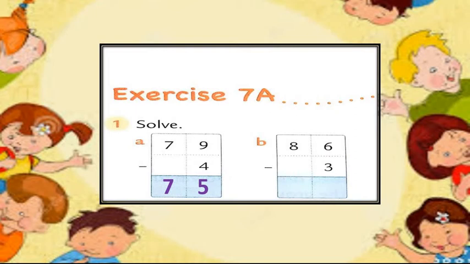I am going to repeat the sum again. 79 minus 4, we get 75. I hope everyone has completed the sum. Now move towards the next sum.